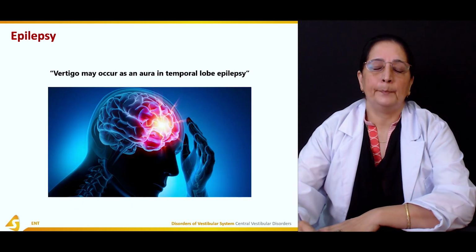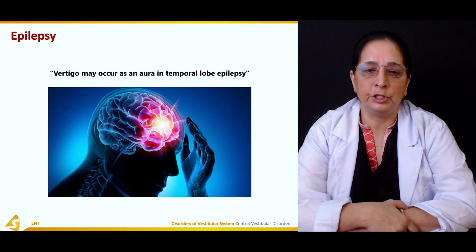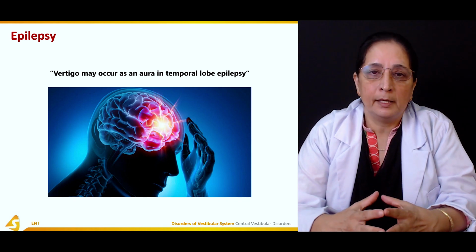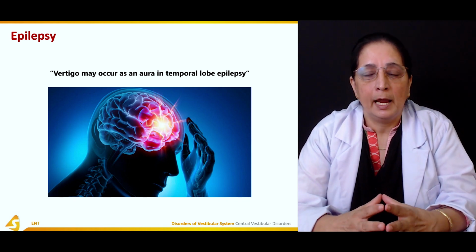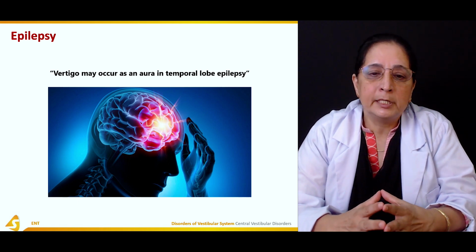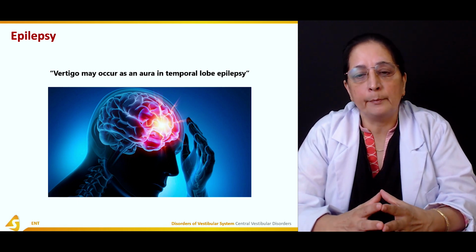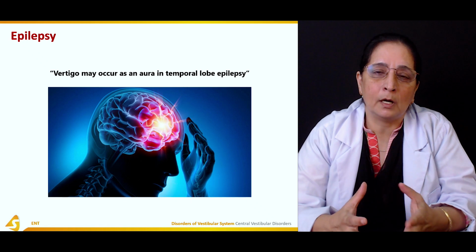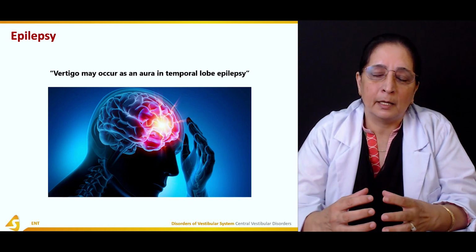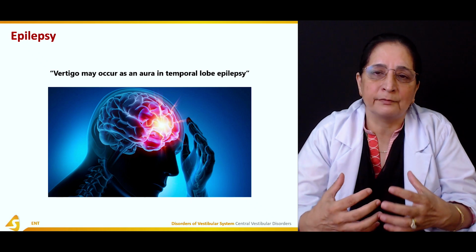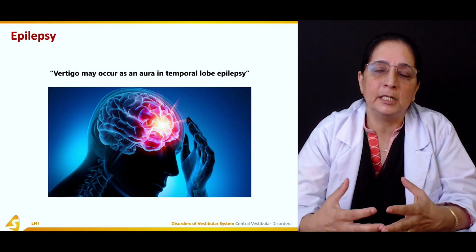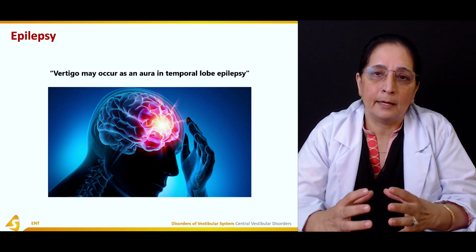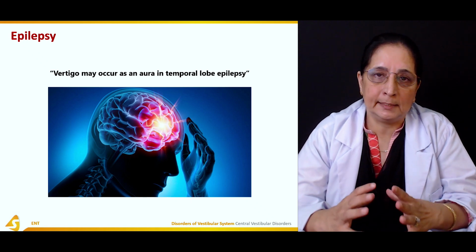Then epilepsy. Epilepsy is also known as seizures. There are seizures in this condition, and there is also vertigo. Vertigo may occur as an aura in temporal lobe epilepsy. What is an aura in epilepsy? Aura is a time in which the patient has a feeling that the seizure is coming. In this aura they have vertigo and dizziness.